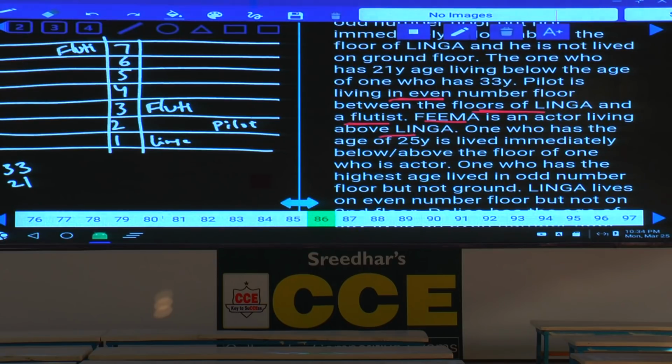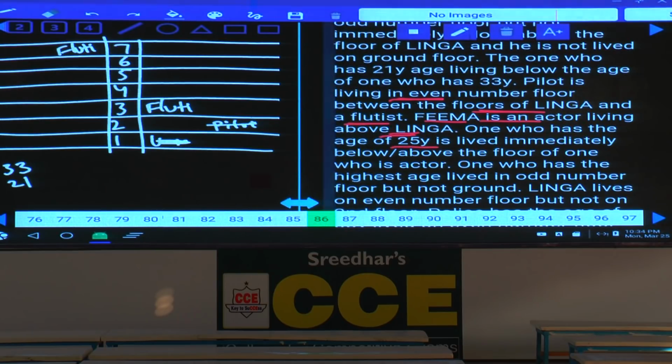And Fema is an actor living above Linga. Now, if Linga is here, immediately here, this is not at all possible. What is the other possibility we have? Then between Linga and this one there must be no Fema. Hence, where should this Linga be? Linga, Fema is an actor living above this Linga.